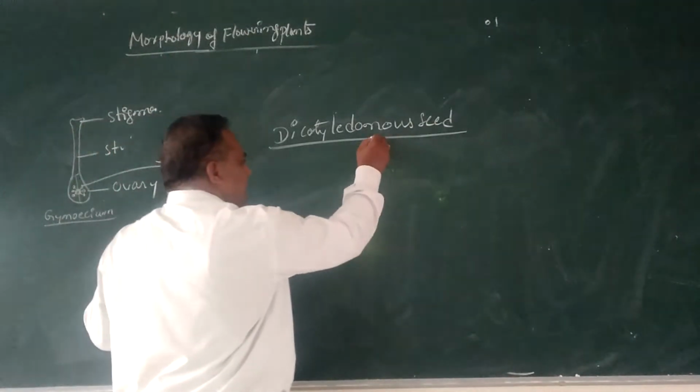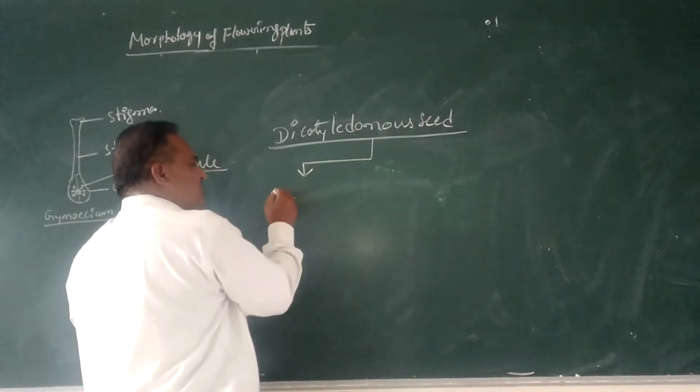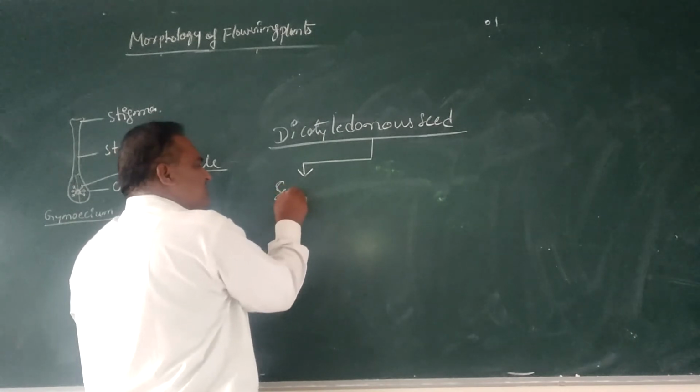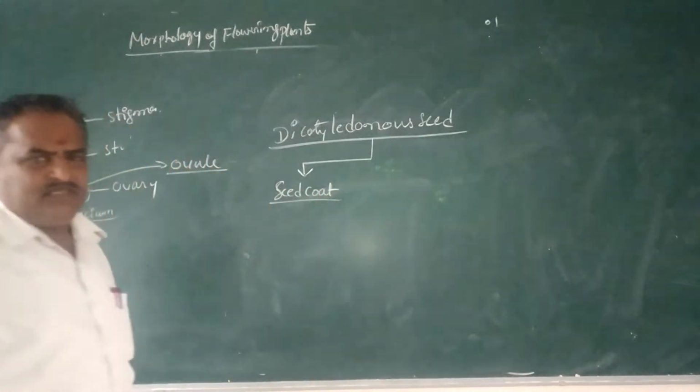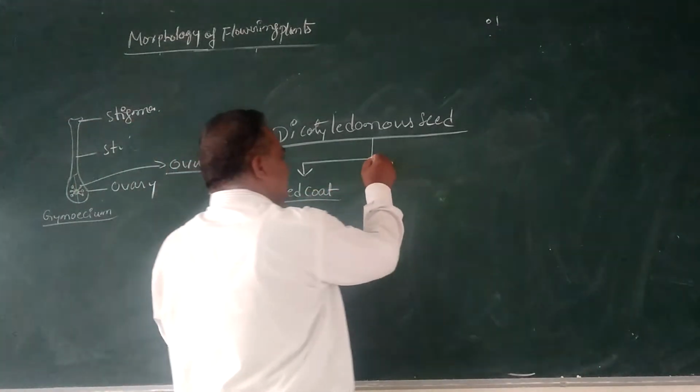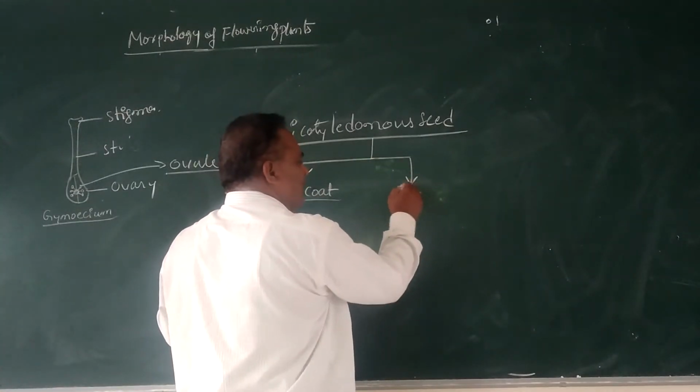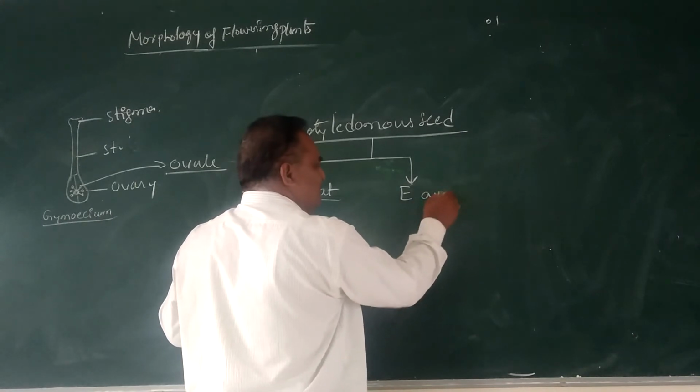A dicotyledonous seed contains an outermost covering, called the seed coat, and inside the seed coat is the embryonic axis.